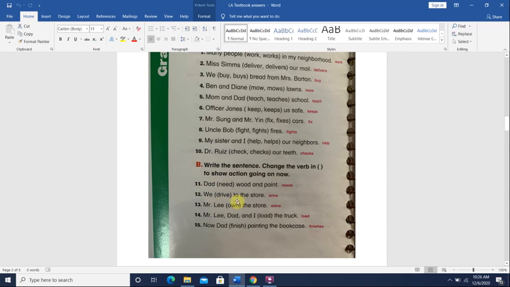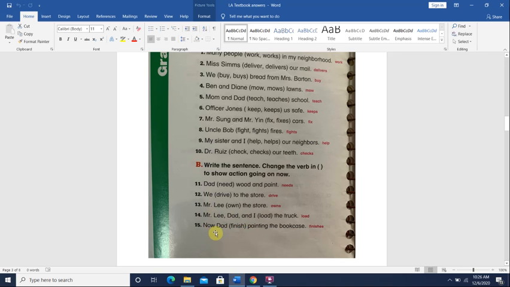We drive to the store. We is plural, so we will use the same verb. We drive. Mr. Lee, one person. What do? We add an S. Mr. Lee owns the store. All right. Number 14. Mr. Lee, Dad, and I load the truck. The verb will be load because it's plural. Mr. Lee, Dad, and I.